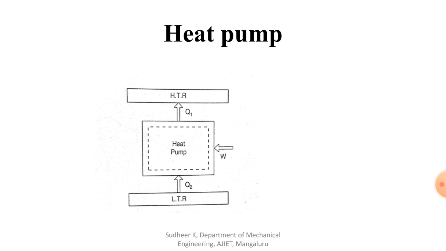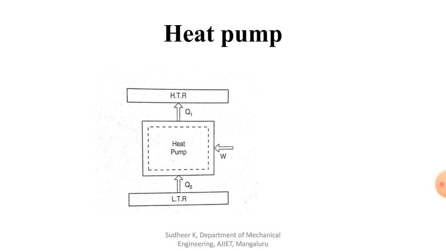Similarly, we have a refrigerator. You know what the function of a refrigerator is. It's also one type of device that works on a cycle. In that also there are four important components: condenser, compressor, evaporator, and expansion valve. That device delivers heat from a lower temperature region to a higher temperature region.